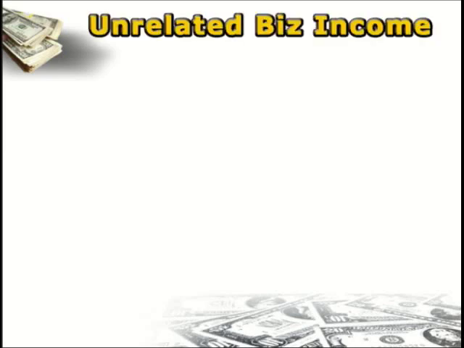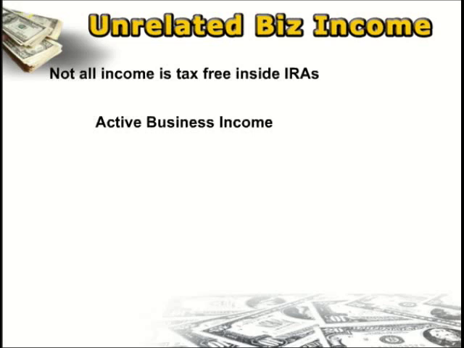Now, what are these situations where you might have to pay taxes on the profits generated within your IRA? Number one, if you have an active business owned directly by your IRA, the tax code says you have to pay taxes on the profits. That's the key word here, the profits generated by that business. I emphasize the word profits because your IRA is still allowed to use all those necessary and ordinary deductions to offset your profits inside the IRA. That's just a long-winded way of saying the IRA only has to pay taxes on the profits generated by the active business within the IRA.